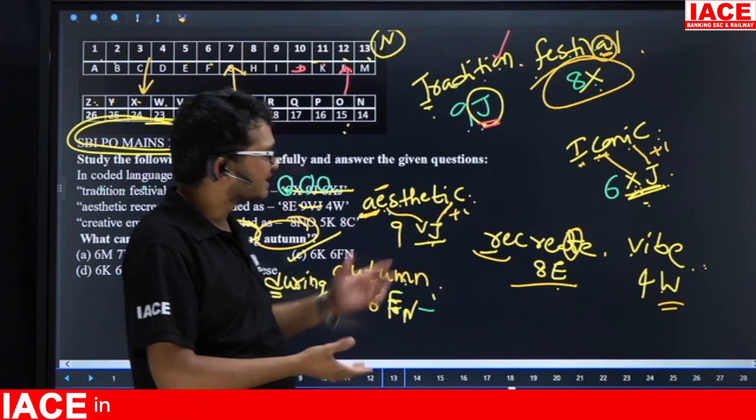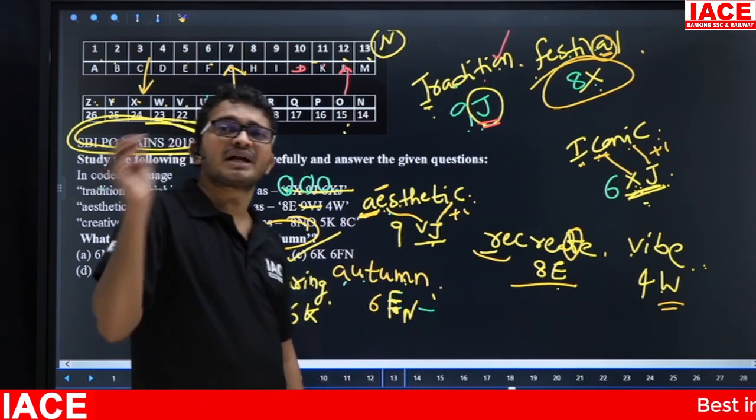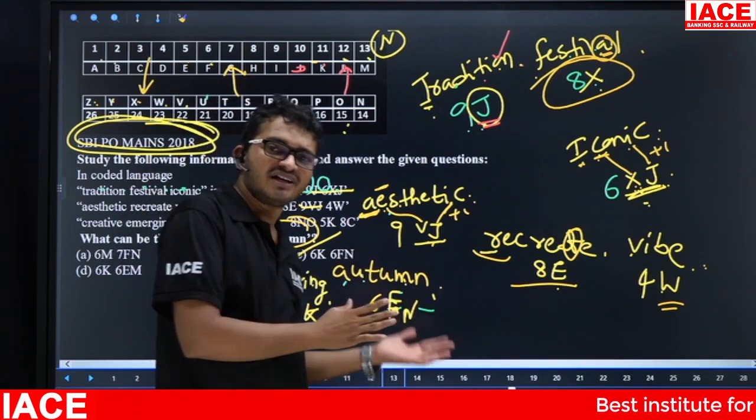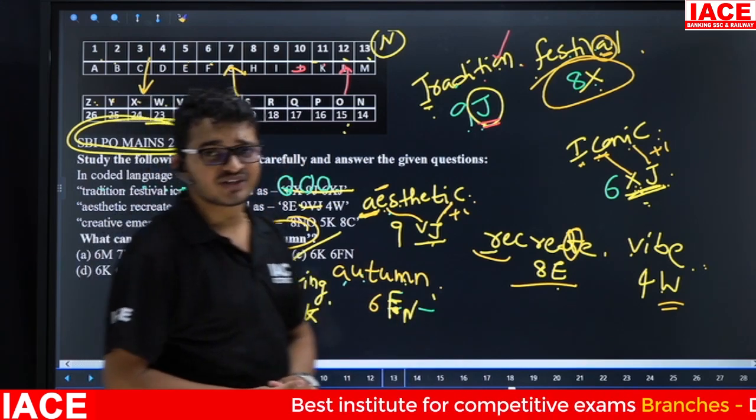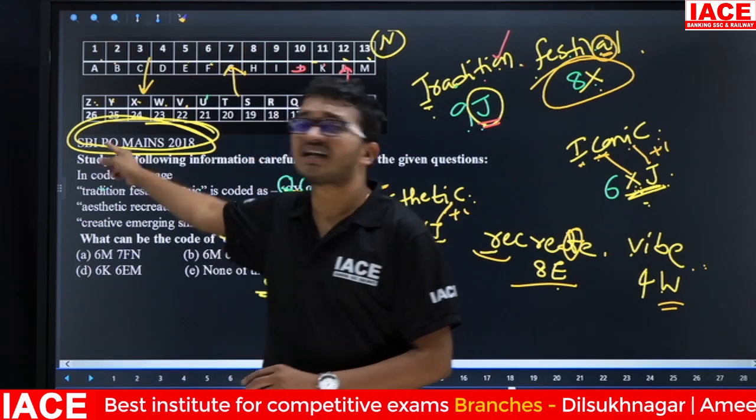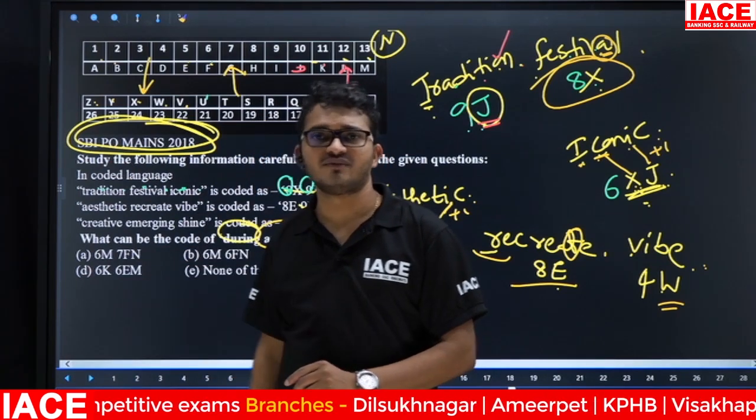Next, symbol logic is what? Friends, symbol logic is number of letters in the given word, if it is even or if it is odd. Next, one more logic: for number of letters, first letter of the given word.